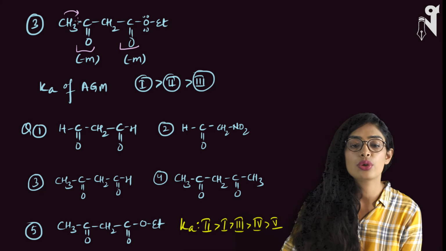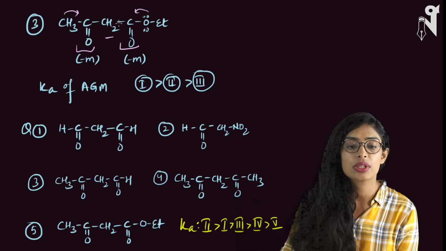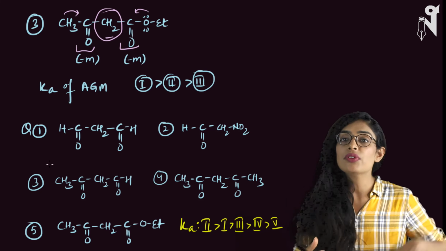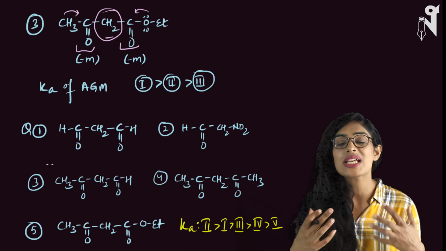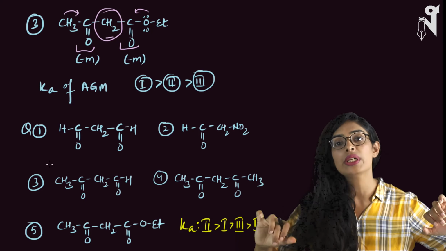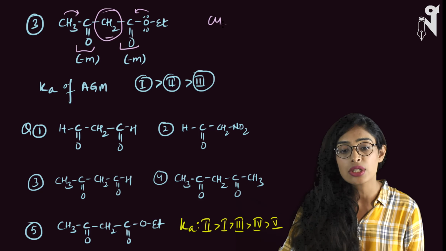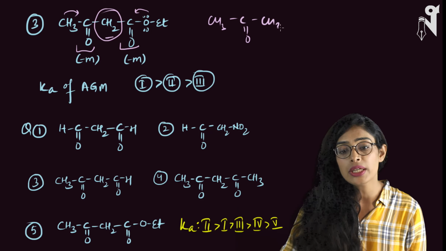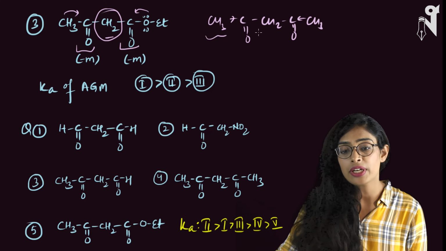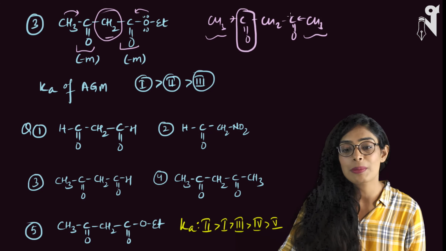This is an electron donating group. This is also an electron donating group. OET is an electron donating group. This is CH2, so this is the active methylene group over here. If you ask me which carbon of the first three compounds which we have discussed just now has the most acidic active methylene group, the first one, because it has two electron withdrawing groups only and there is no electron donating group attached. In the second case, two CH3s are attached with CO and they are donating their electron density through inductive effect. So through inductive effect, these two CH3s are electron donating and decreasing the electron withdrawal capability of the CO.